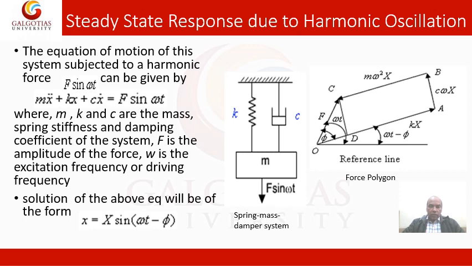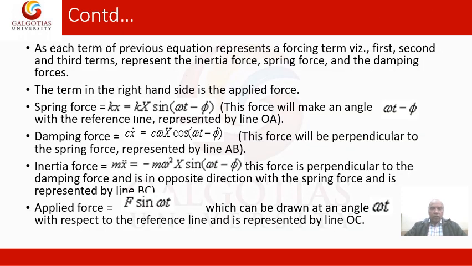In the vector triangle, the resultant of these vectors is balanced by the external force F, with magnitude F and an angle omega t with the reference line. This way you can understand the force polygon discussed in this slide.